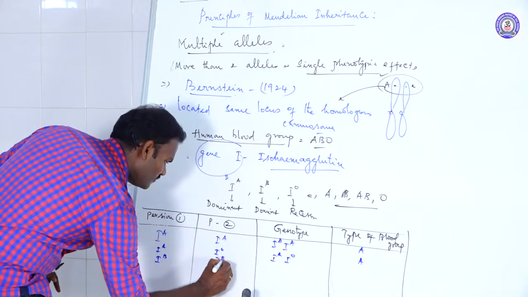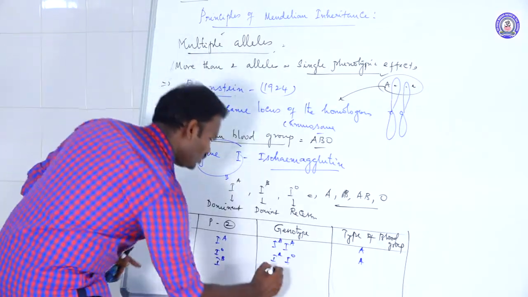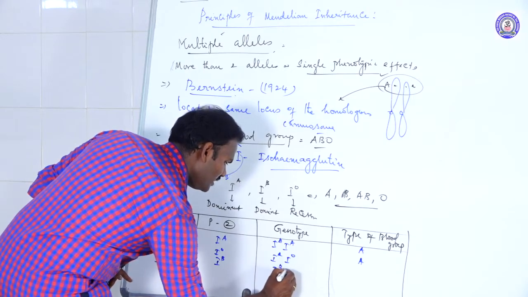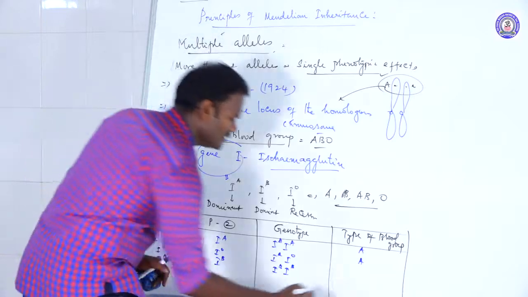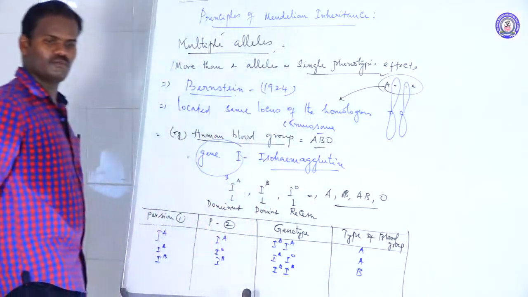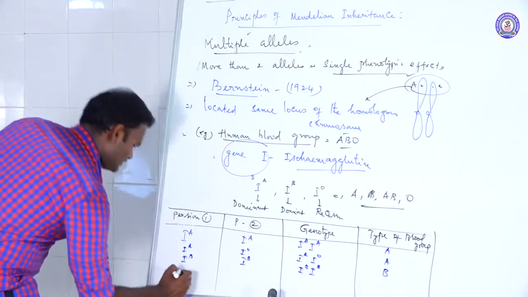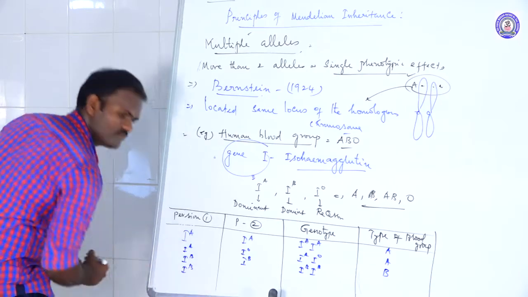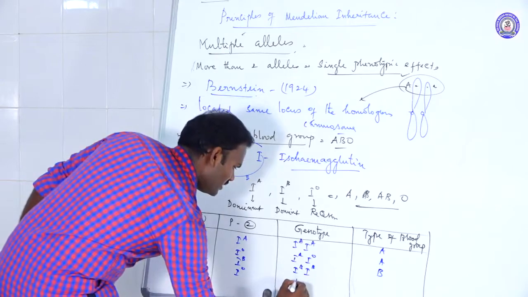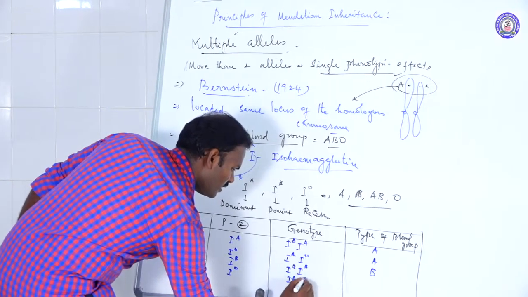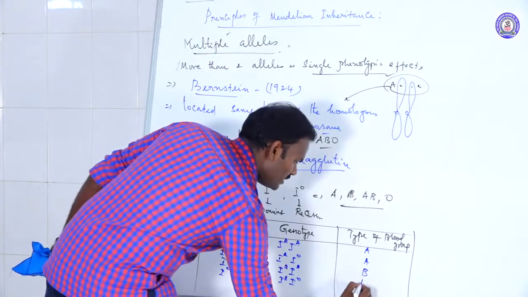Next, IB from person 1, same IB from person 2. What is the genotype? IB IB. Both are dominant alleles. What is the type of blood group? B blood group. The next, IB from person 1, IO recessive from person 2. What is the genotype? IB IO. Type of blood group: B.